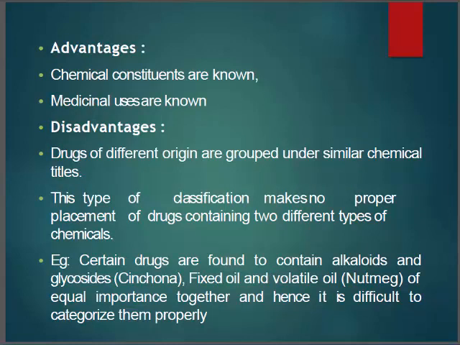Okay, so next is advantage and disadvantage. Advantage: its chemical constituents are known, medical uses are known. Disadvantage: the drugs of different origins are grouped under similar chemical titles, and this type of classification makes no proper placement of drugs containing two different types of chemicals. Like certain drugs that may contain alkaloids and glycosides, both, like cinchona, or fixed oil and volatile oil like nutmeg. We cannot categorize them properly. They are difficult to identify.